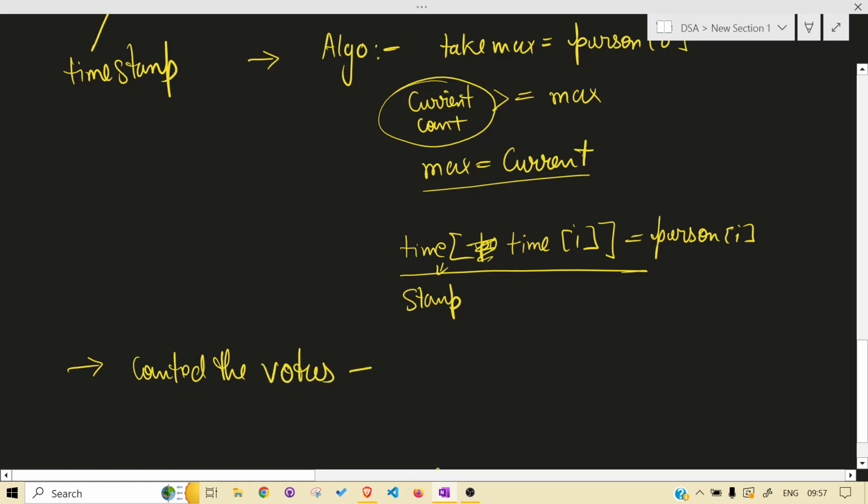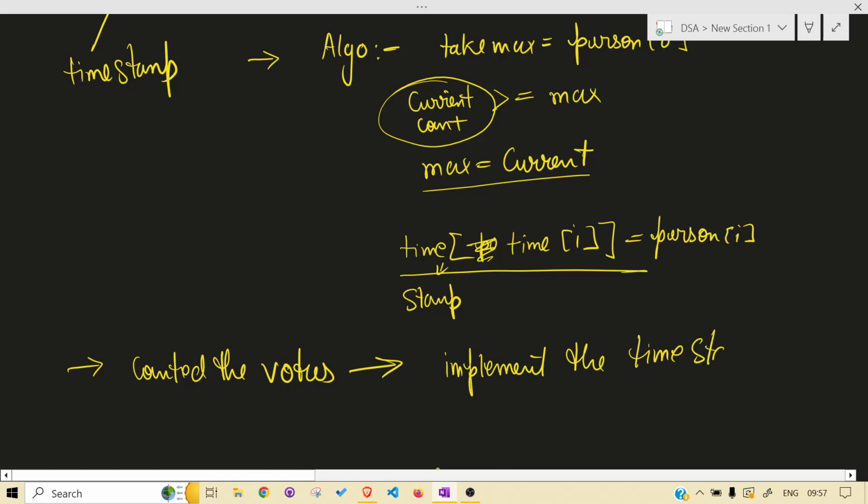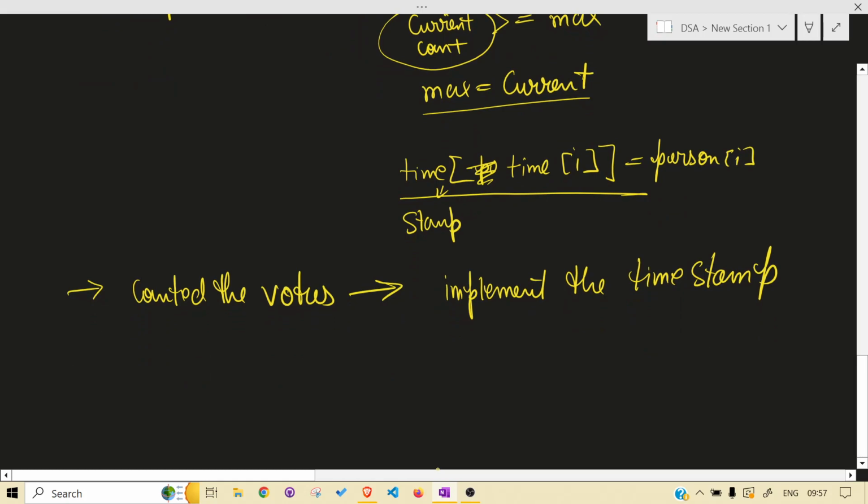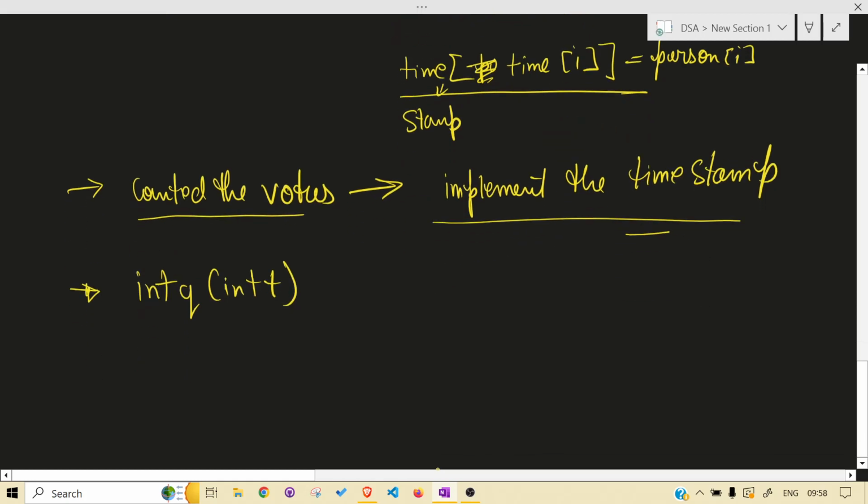Why? To implement the timestamp. What is timestamp? Timestamp is a hash map where we are storing that this person at this given time was at lead. So why did we calculate this? To find this. And why did we calculate this? To answer our query, to implement this function. So let's see how we're going to do it.